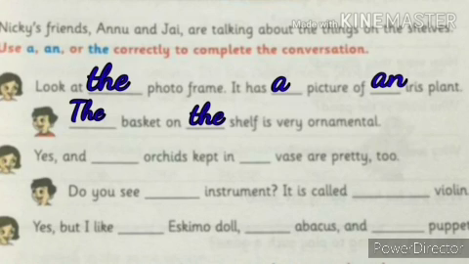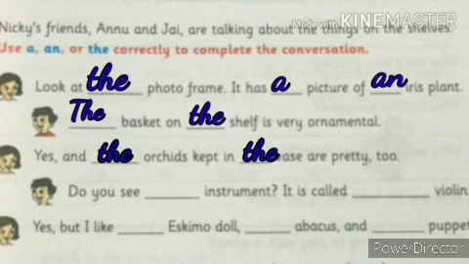Yes, and dash orchids kept in dash vase are pretty too. Yes, and dash orchids, plural. So, if it is a plural noun, what article should come here? The. The orchids kept in dash vase. The orchids kept in that particular vase are pretty. So, in the vase are pretty too.